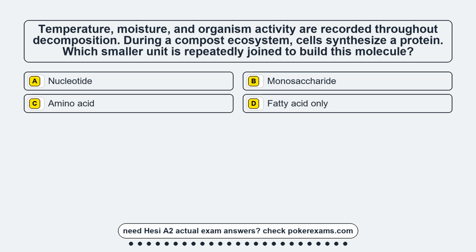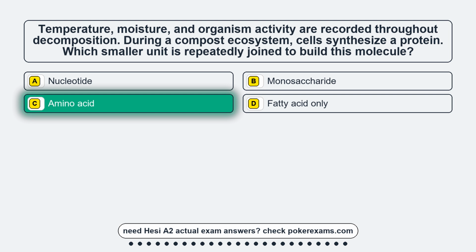Question 14. Temperature, moisture, and organism activity are recorded throughout decomposition. During a compost ecosystem, cells synthesize a protein. Which smaller unit is repeatedly joined to build this molecule? Option A, nucleotide. Option B, monosaccharide. Option C, amino acid. Option D, fatty acid only.